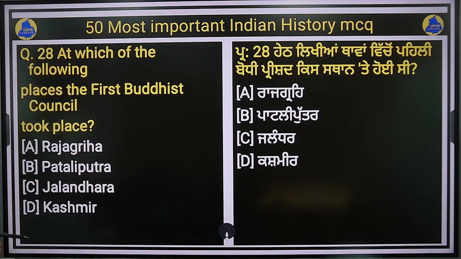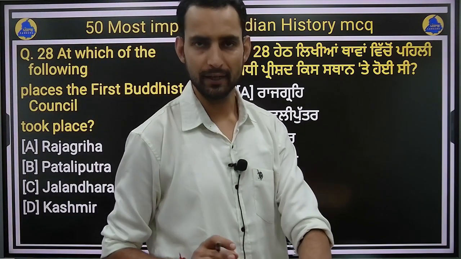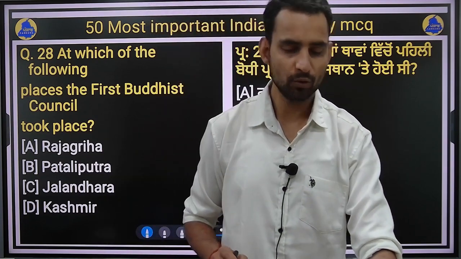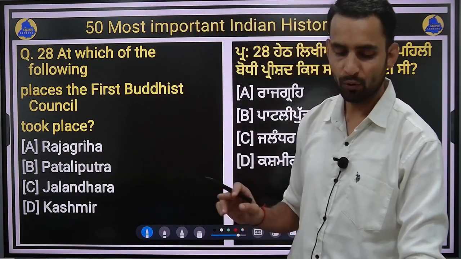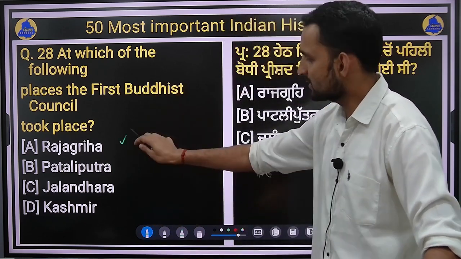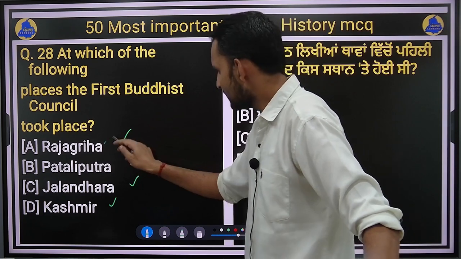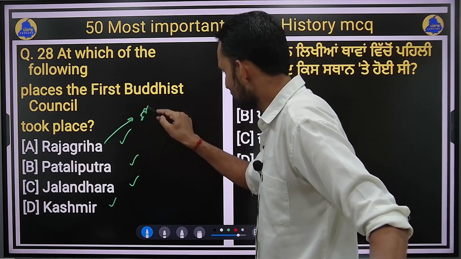Next is question number 28. At which of the following places the first Buddhist council took place? You see, Buddhist councils are very important. 4 Buddhist councils took place at 4 different places under 4 different Buddhist monks, right? So the first Buddhist council: Rajgriha, Patliputra, Jalandhara or Kashmir, right? So you see, Rajgriha was the place where first Buddhist council took place.